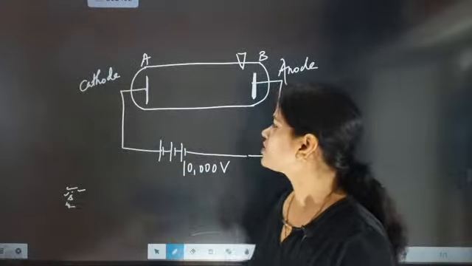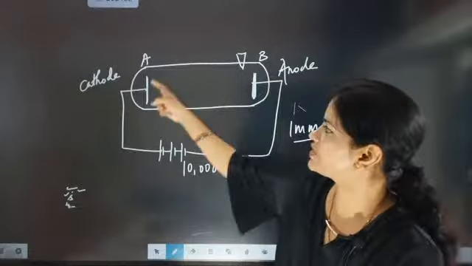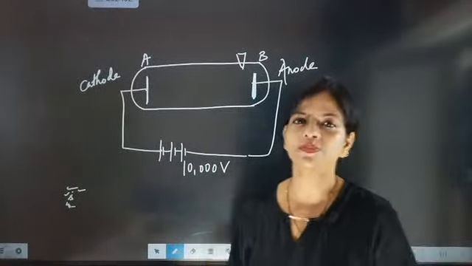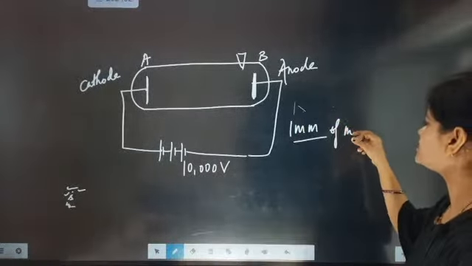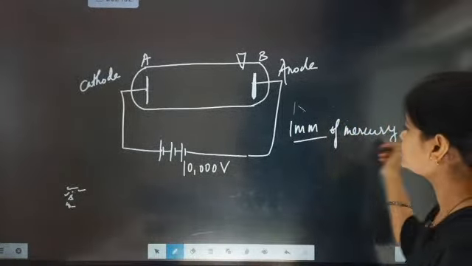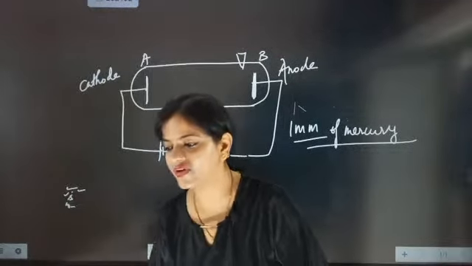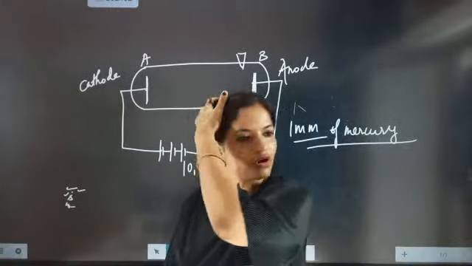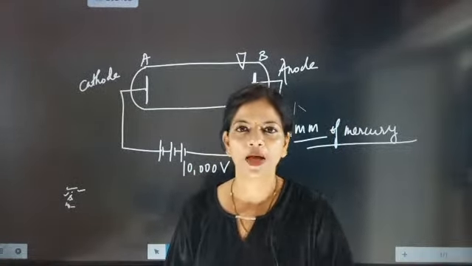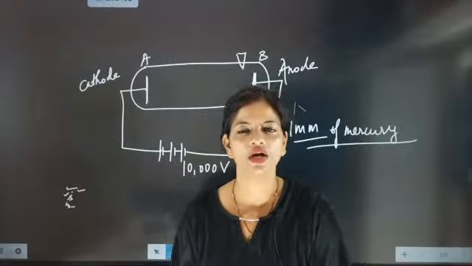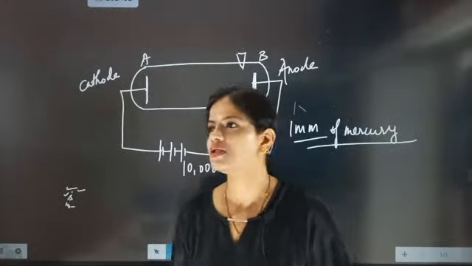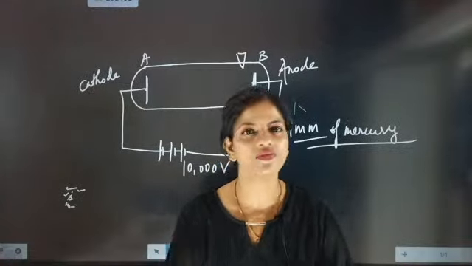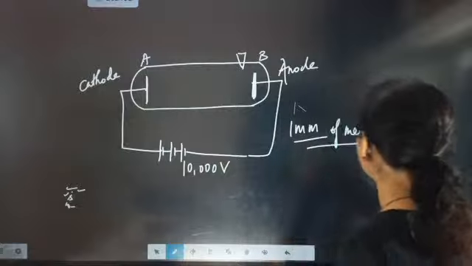Actually, it is a failure, because now what happened when you reduce the pressure? First, at normal pressure, nothing happened. Then he reduced the pressure to 1 mm of mercury, 1 mm of Hg. Once the pressure was reduced to this level, the entire tube started glowing. Is it a failure or a success? The entire tube is glowing, so we are not going to get a specific idea what we are dealing with. So again he reduced the pressure.